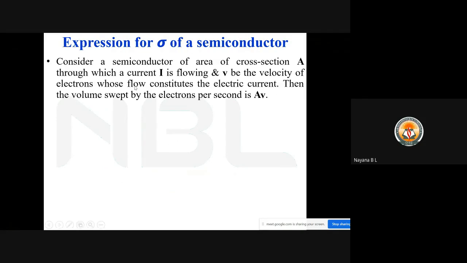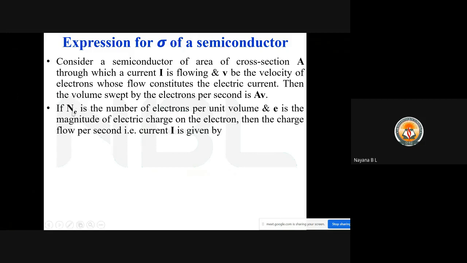So we have considered a semiconductor of area of cross section A through which a current I is flowing, and v is the velocity of an electron whose flow constitutes the electric current. Then the volume cleared by the electrons per second is A into v.